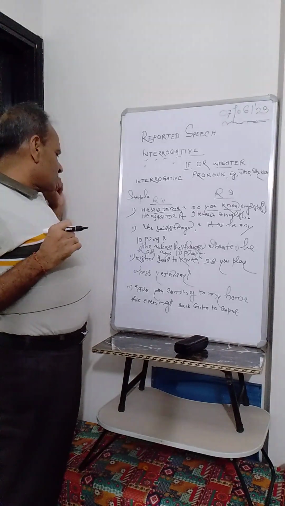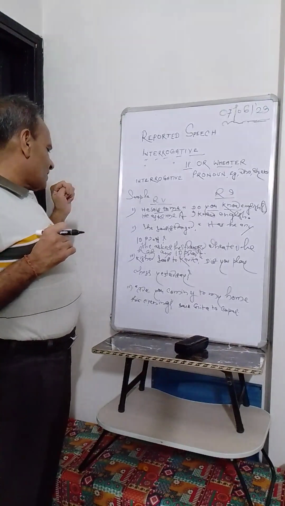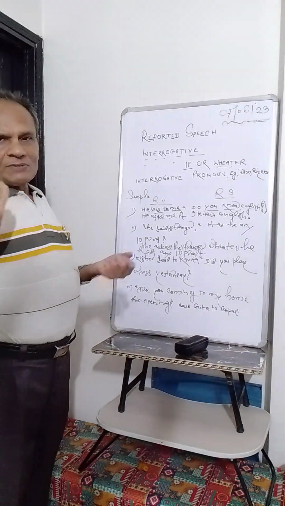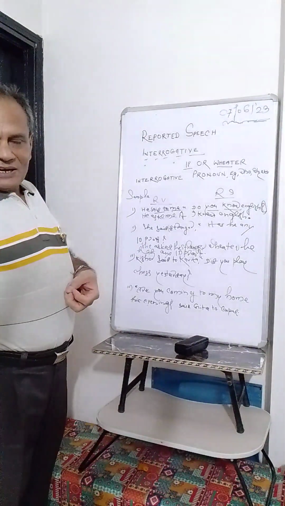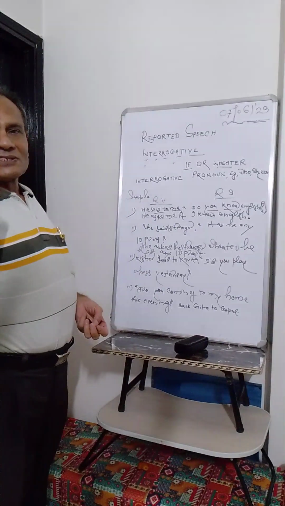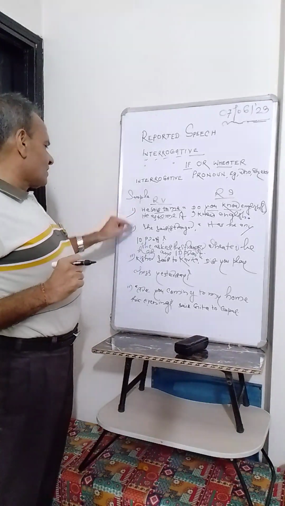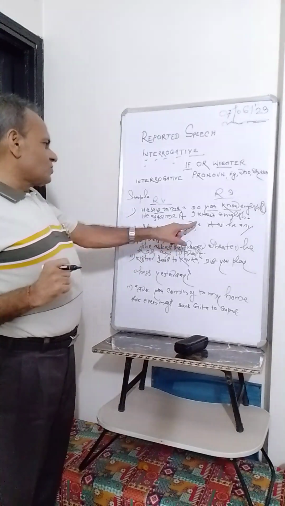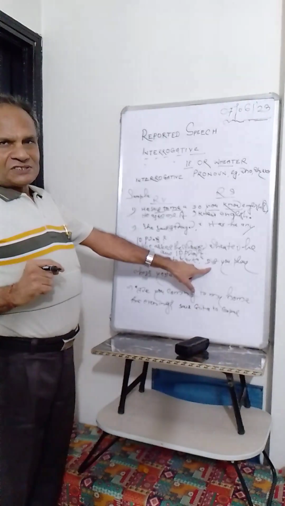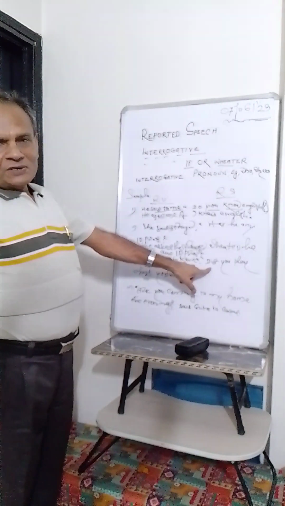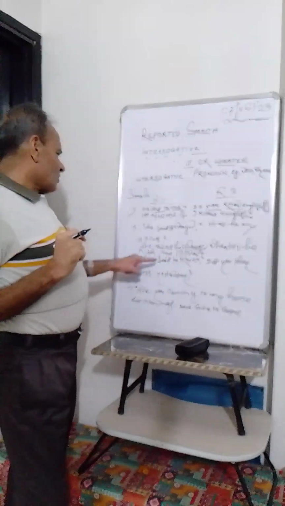After that, question number 3 is there. Kishore said to Kavita, did you play chess yesterday? Kishore is simply putting a question to the girl named Kavita. Has she really played chess yesterday or not? So here, one thing you find in the earlier places, the question was actually belonging to present tense, but here it is past tense. Did is actually belonging to the section that is known as simple past.